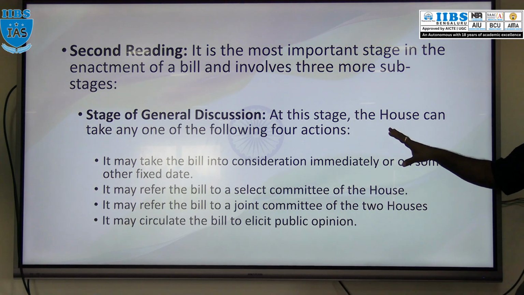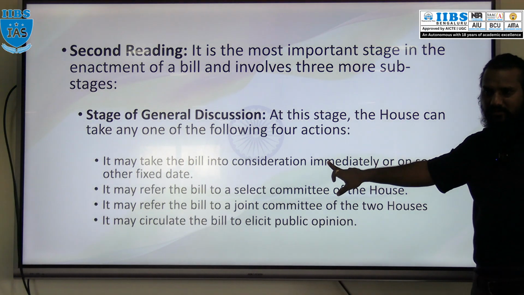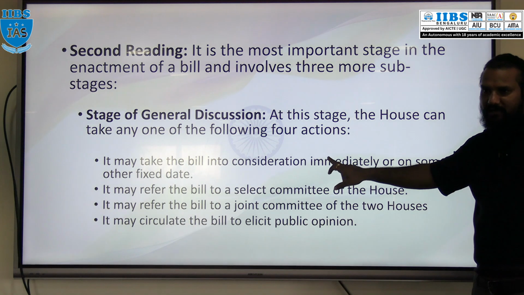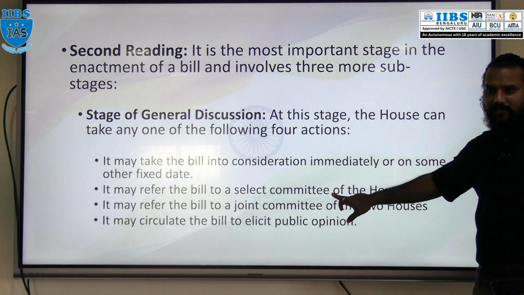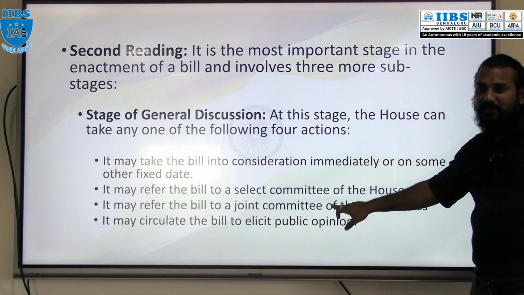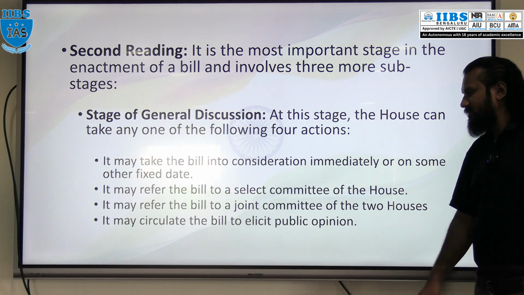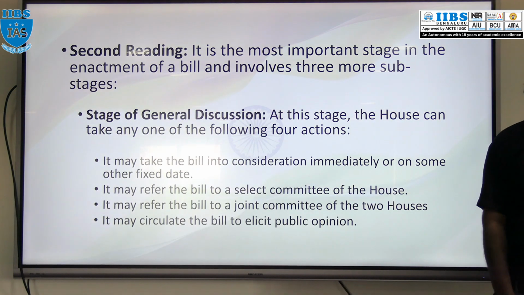Okay. In this stage of general discussion, they can consider the bill on a fixed date, or refer that bill to the select committee of that house, or refer that bill to the joint committee of both the houses, or they may circulate the bill to get public opinion.